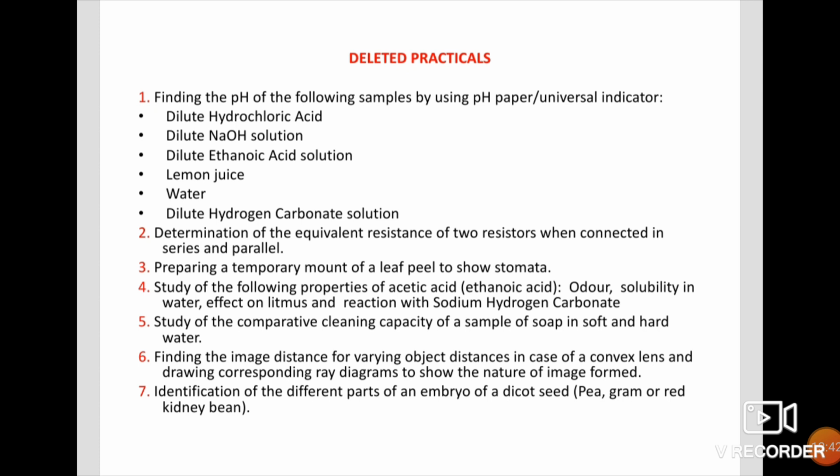Then sixth one, finding the image distance for varying object distances in case of a convex lens and drawing the corresponding ray diagram to show the nature of the image formed. Then the seventh practical they removed is identification of the different parts of an embryo of a dicot seed. These are the deleted practical syllabus.